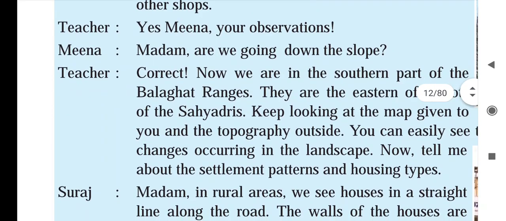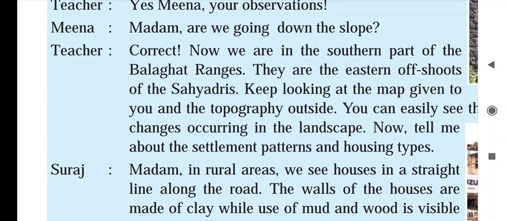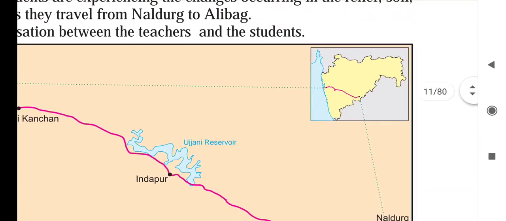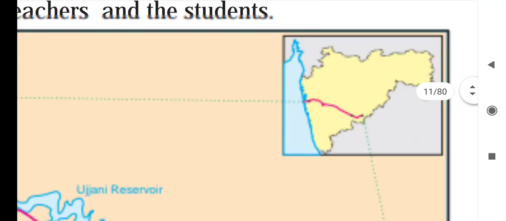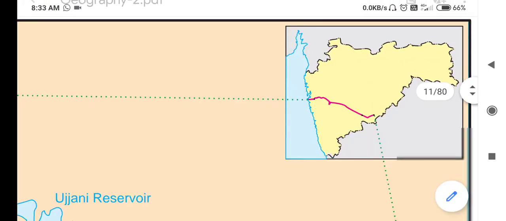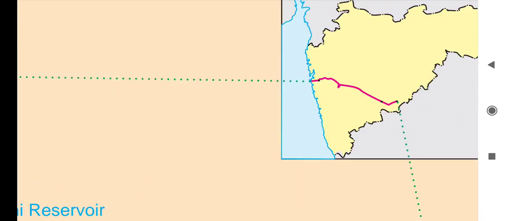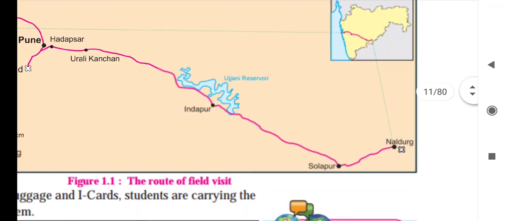Now the teacher says, "Correct. Now we are in the southern part of the Balaghat ranges. They are the eastern offshoots of the Sahyadris." Eastern offshoots of the Sahyadris means what? Children, I will try to show you on our map. This blinking blue line is the Western Ghat. Along the Western Ghat there are the Sahyadri ranges, and on the eastern side of the Sahyadri ranges we can find the offshoots of the Balaghat.